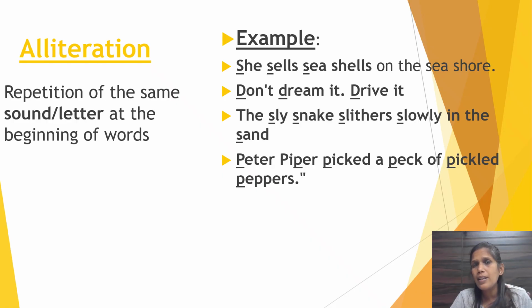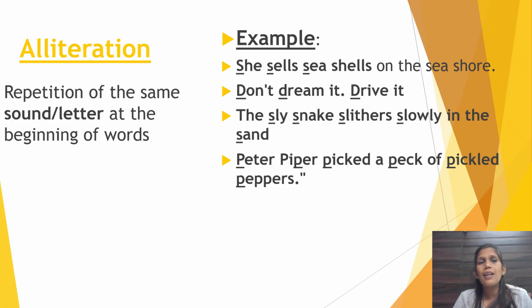Beginning में S कितनी बार आता है, right? तो ये क्या हो गया, alliteration. Again, this is also an S, यहाँ पे भी आएगा underline. ठीक है? Now, don't dream it, drive it. Again, D, ठीक है, repeat हो रहा है ये, letters repeat हो रहे हैं, sound and letter repeat हो रहा है at the beginning of the words, ठीक है. The sly snake slithers slowly in the sand. Again, S is repeating at the beginning of the words, right.